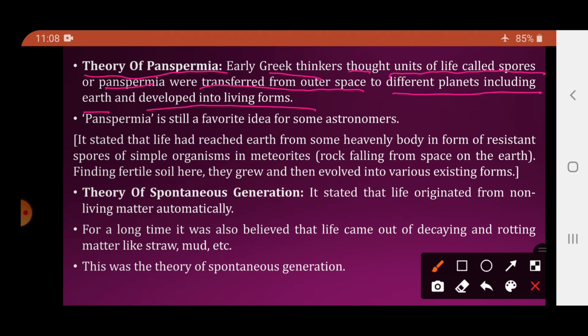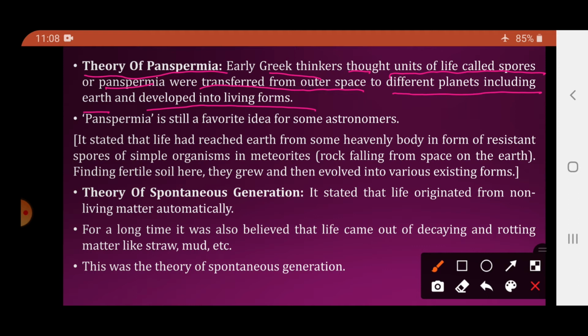That is what the panspermia theory states. Greek thinkers believed that there were units of life called spores or panspermia. These spores from the outer space got transferred to the different planets including the earth. Earth में conditions life के लिए favorable होने की वजह से those spores got germinated and developed into the life forms.